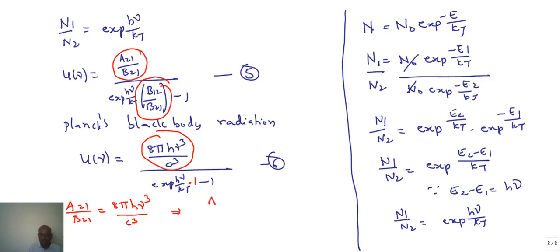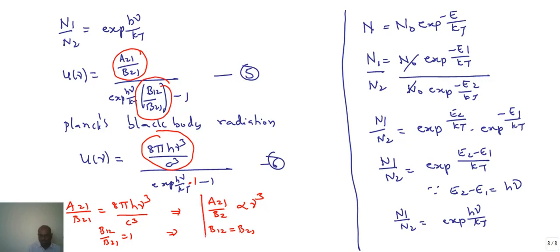So A21 by B21 is proportional to the cube of the frequency, and second, B12 by B21 is equal to 1, which implies B12 is equal to B21.